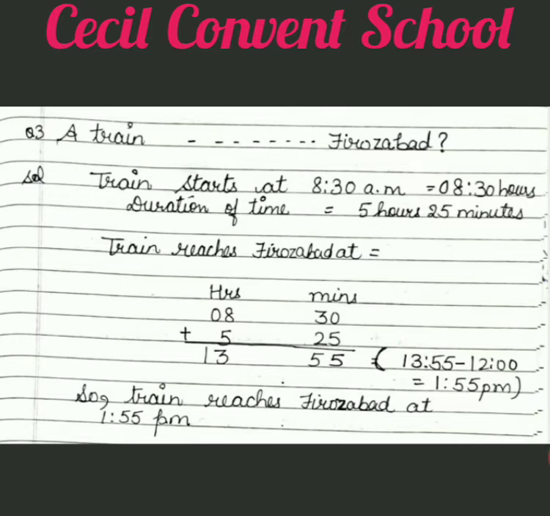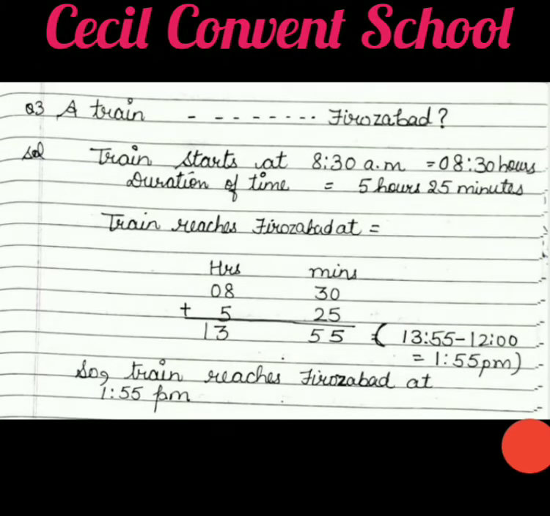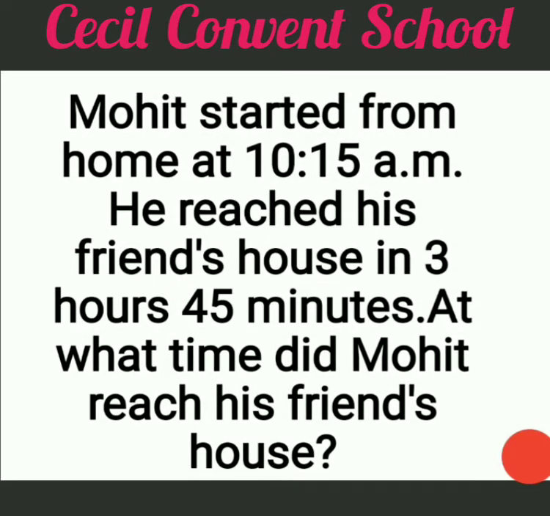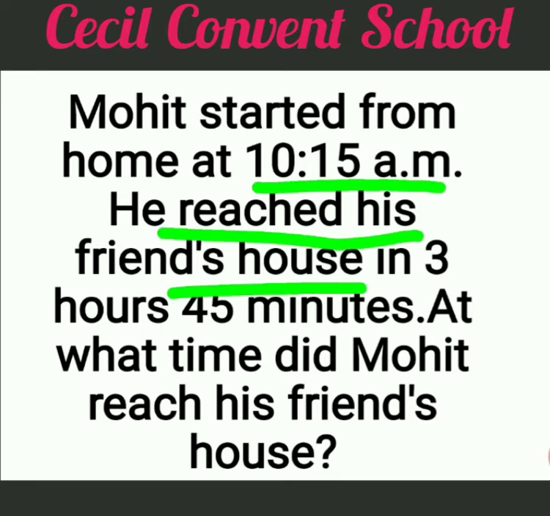Clear, students? Now we do question number 4. Question number 4 is: Mohit started from home at 10:15 a.m. Means when he started, Mohit started from home at 10:15 a.m. It is the first line. And he reaches his friend's house in 3 hours 45 minutes. Means what is given here? This is the duration of time.